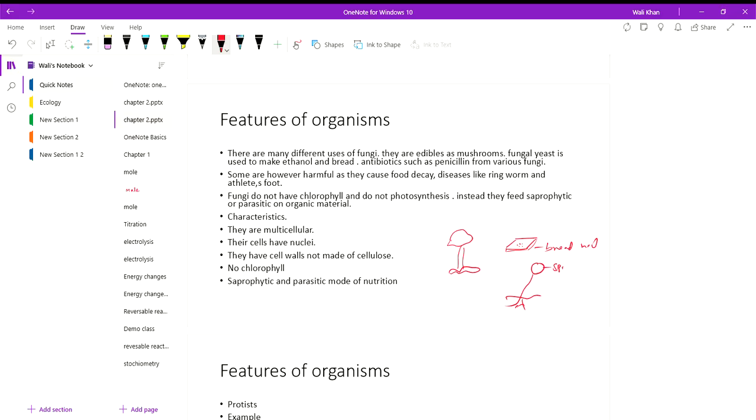This is the sporangium, which produces spores. Then it is the sporangiophore. And then these are hyphae, from which they penetrate.